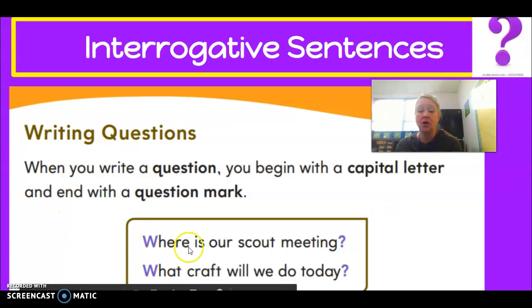When you write a question, remember to begin with a capital letter and end with a question mark. Where is our scout meeting? Capital letter, question mark. What craft will we do today? Capital letter, question mark.